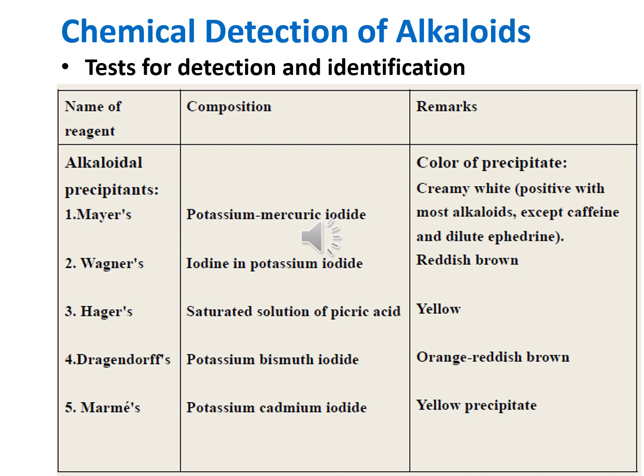In Dragendorff test, potassium bismuth iodide reacts with the alkaloids and gives the orange reddish brown color. In Mearns test, potassium cadmium iodide reacts with the alkaloid solution. If the resulting solution is in yellow color or it gives the yellow precipitates, it indicates the presence of the alkaloids.